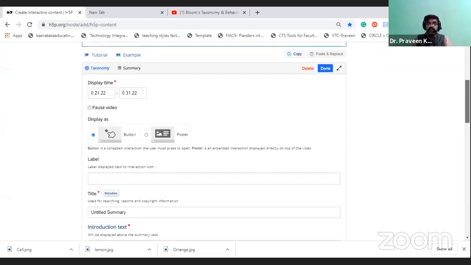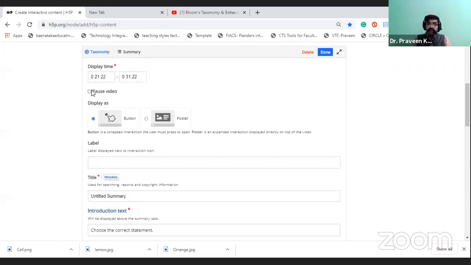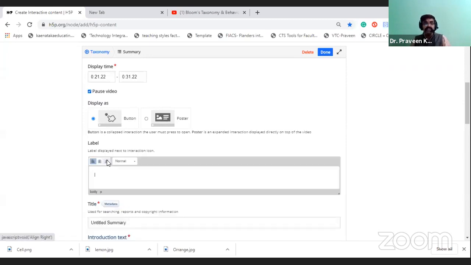Then you can go with that. Once you pause, there is an option called pause video. If the student doesn't attempt that question, the video will not continue. If you click on the pause video option, the student has to attempt that question, and only then will it pass to further information. When you come to the label, display the interaction icon. Here you have to say that it is MCQ.